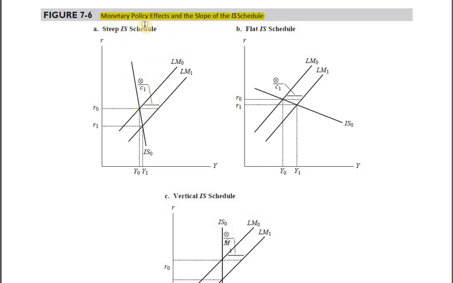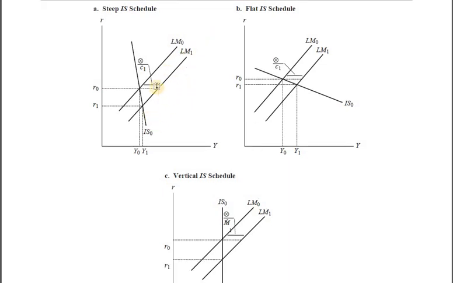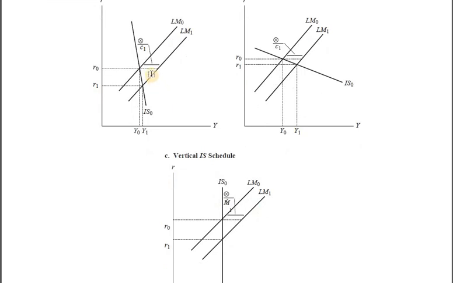We are to talk about the monetary policy effect now. Monetary policy effect means the LM curve is going to either shift rightwards or leftwards. Let's say we are injecting money into the economy, so that's how the LM curve will be shifted rightward. That's what exactly has happened. So the infusion of money into the economy is to a certain extent, let's say from here to here. So the shift of the LM curve, the width stays constant. Same extent here, same extent here, same extent here.